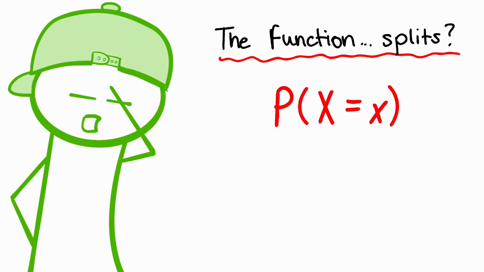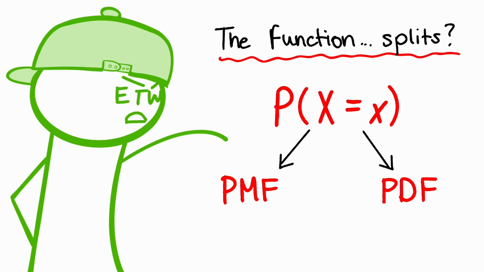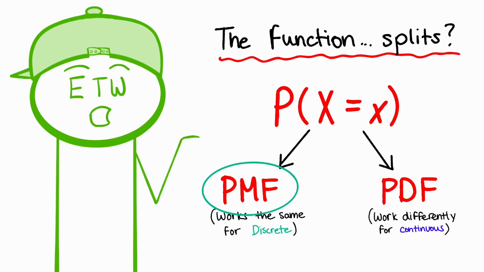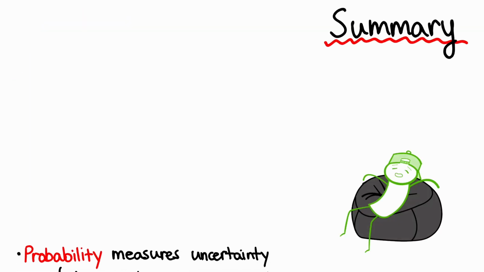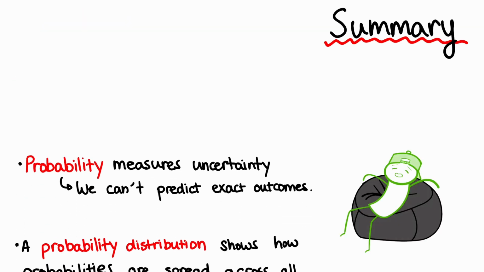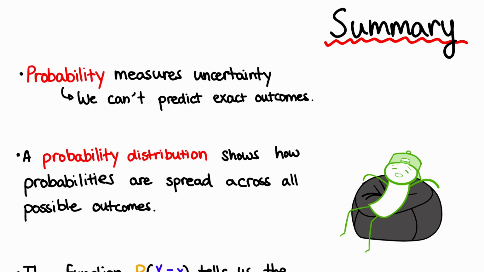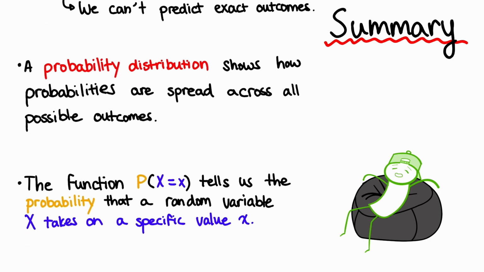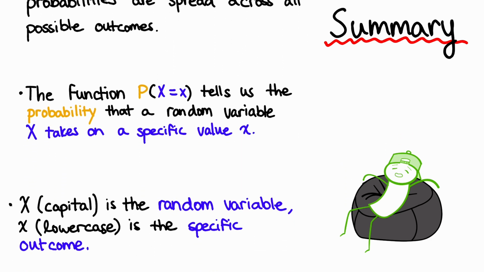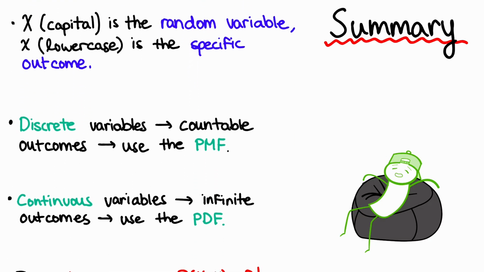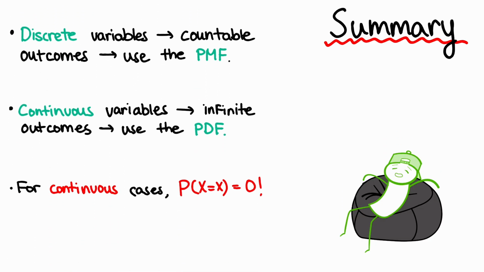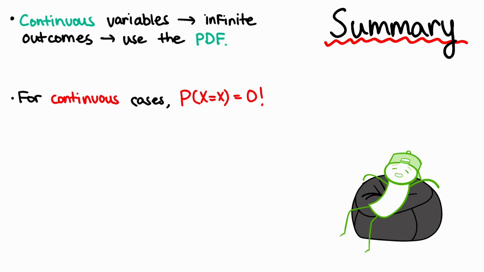And that's the reason why this function kind of splits into two different functions, the PDF and the PMF. Just use this function if your experiment is discrete, and this function if it's continuous. That's it. And that's the end of this video. I really intended for you guys to understand the main intuition of this topic. I do plan on diving into more detail in future videos regarding both cases, especially the PDF one, because that one is a bit of a pain to understand. But otherwise, yeah, this is just like a huge overview.